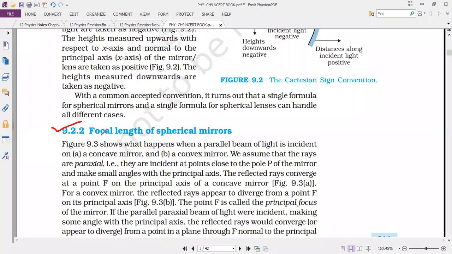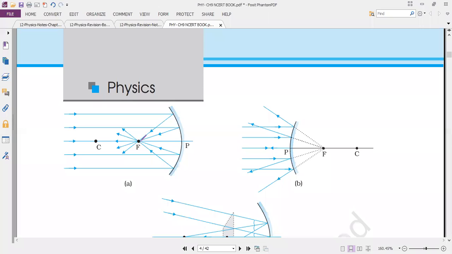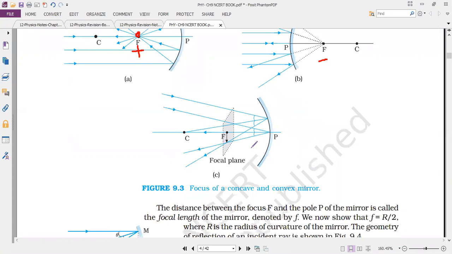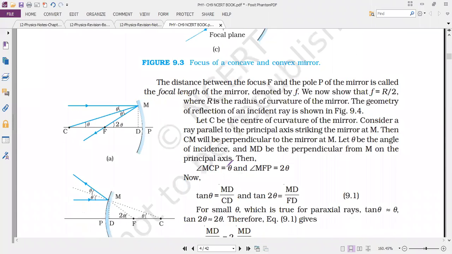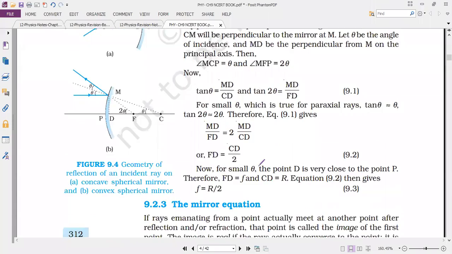So how to find focal length? For a concave mirror, the focal length is a positive value. For a convex mirror, the focal length value is negative. This is the plane of focal. And the mirror equation.